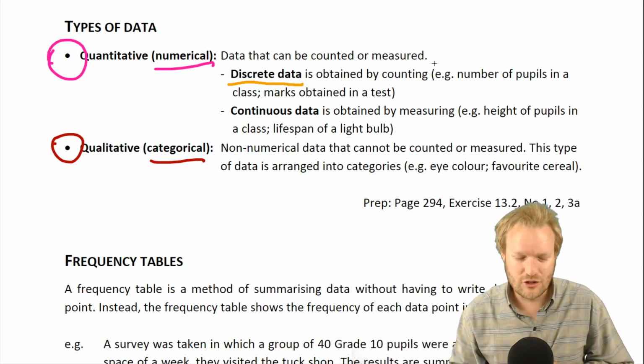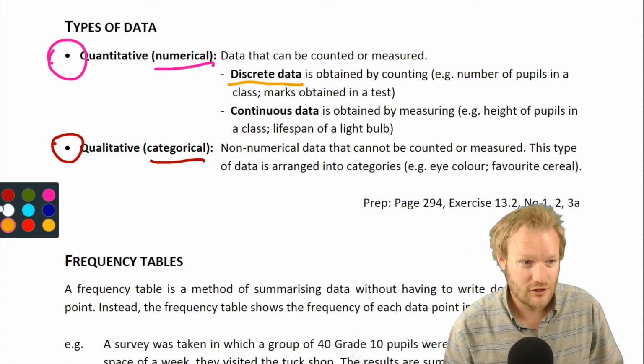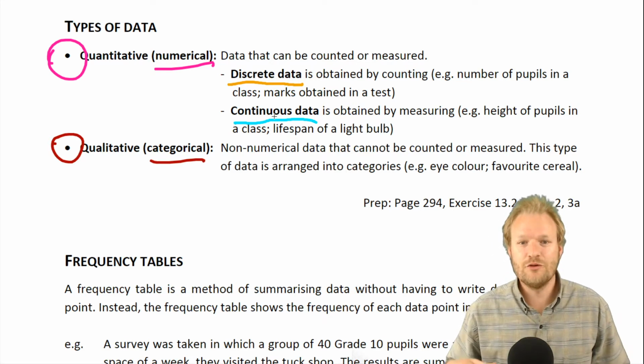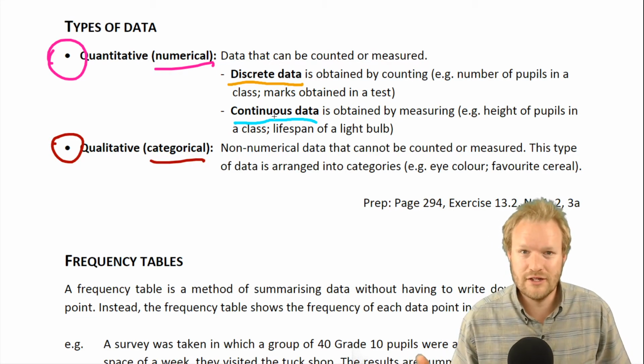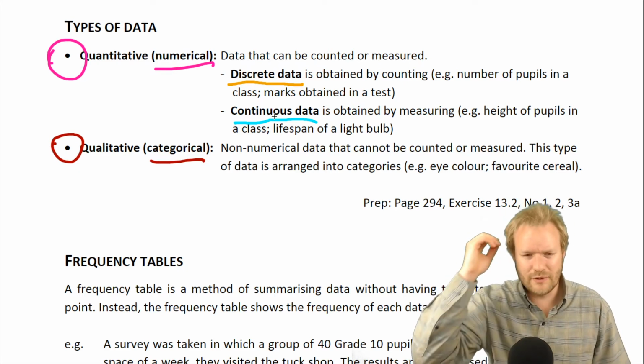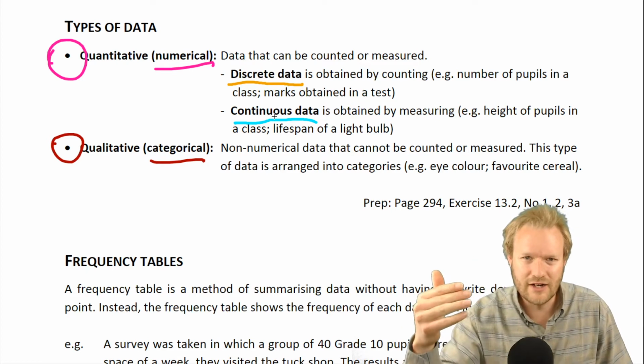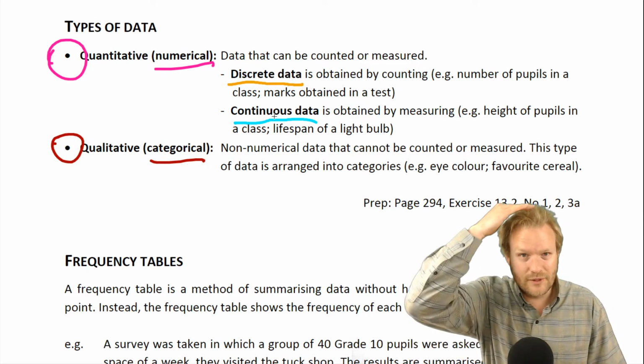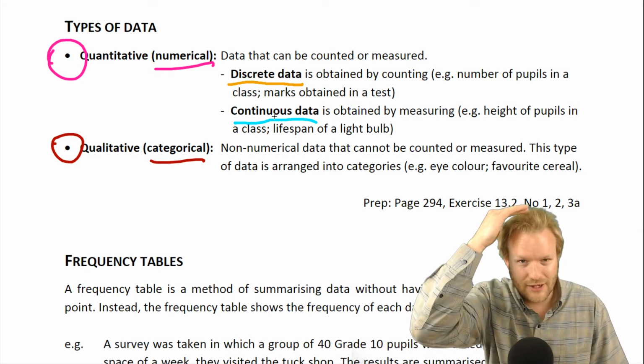And continuous data, examples coming soon, is what you get by measuring. In the first Ed Puzzle, the first lesson, we talked about the height of pupils in a class. Although it might have been 1,59 or 1,6, you're still measuring it. And if you measured that little hair up here, then maybe it's 1,6001.